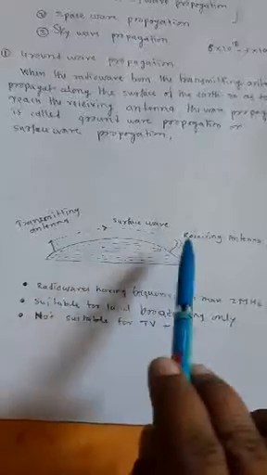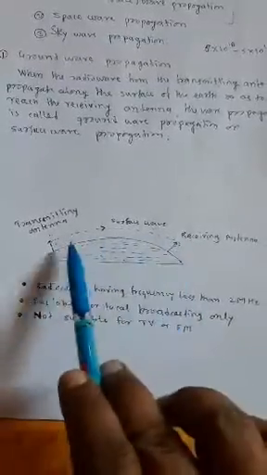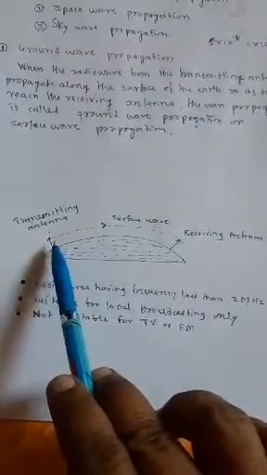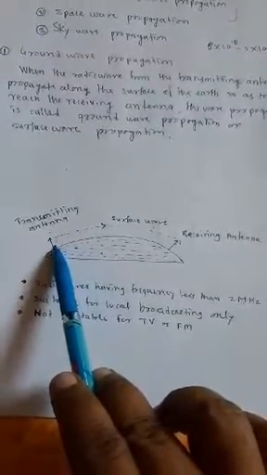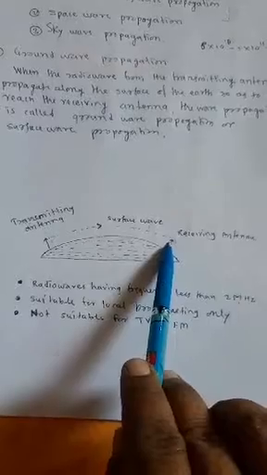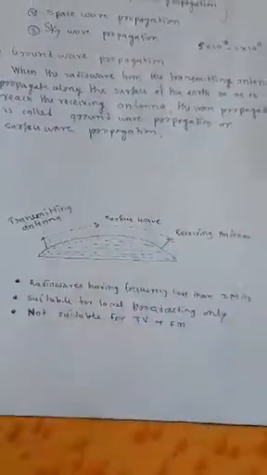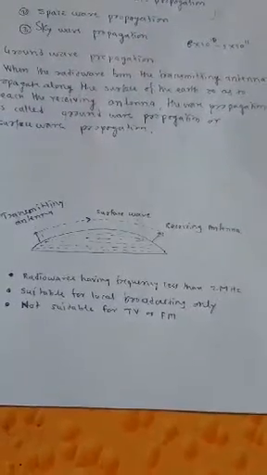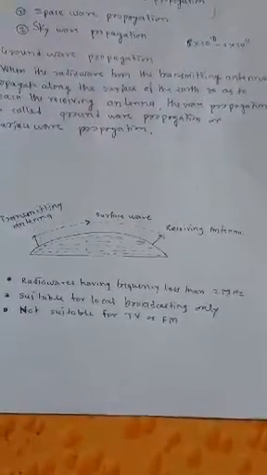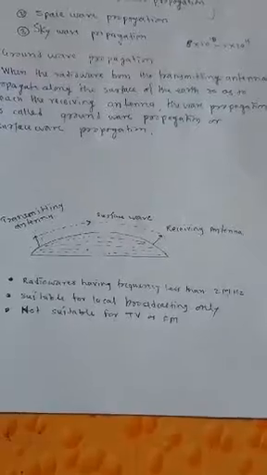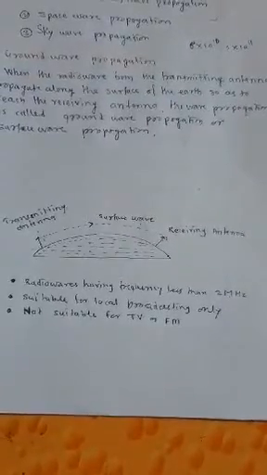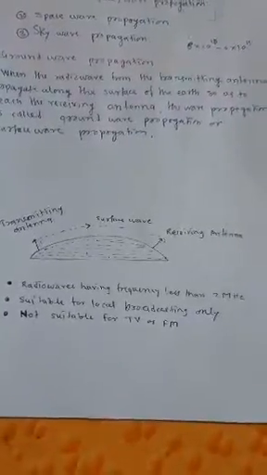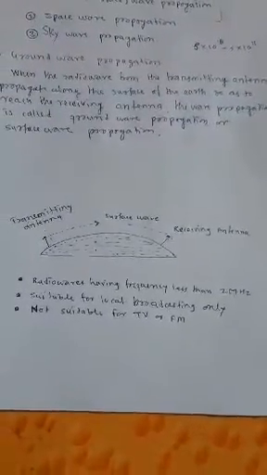If the distance between these two antennas is very large, then it is impossible to propagate the radio waves from one antenna to another antenna, and it is not suitable for TV or FM. This mode of propagation is used only for local broadcasting. It is not suitable for TV or FM, frequency modulation.